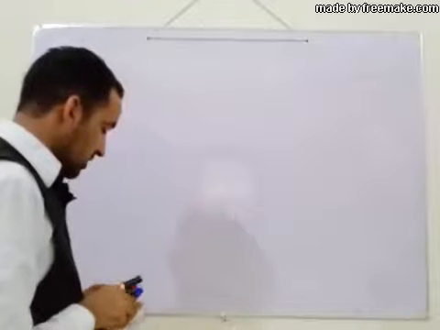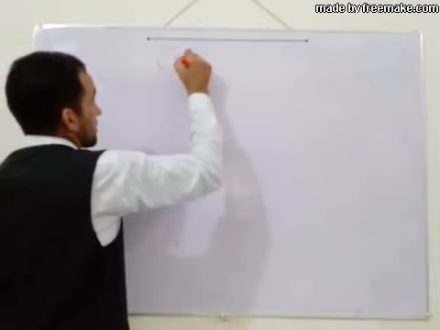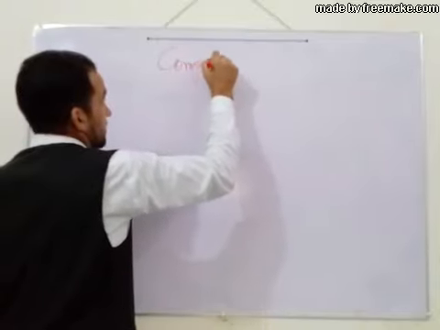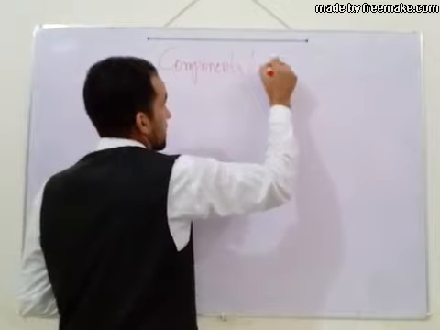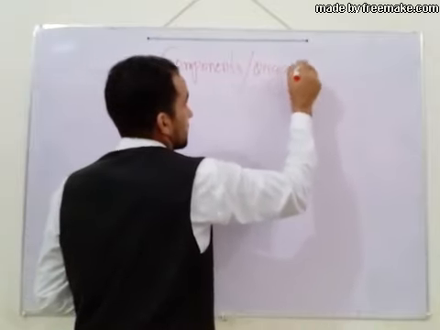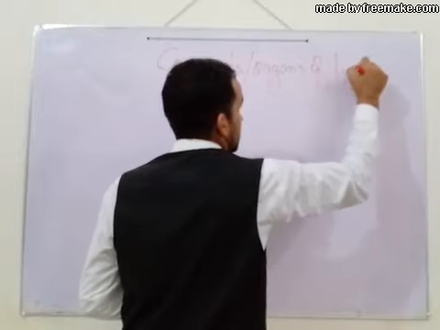Second objective is what are the components or organs of the lymphatic system.